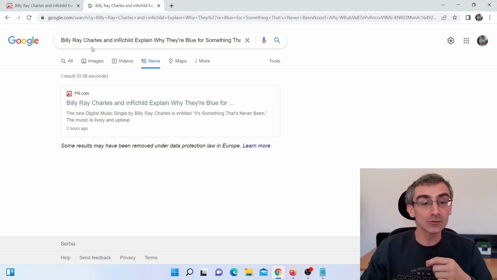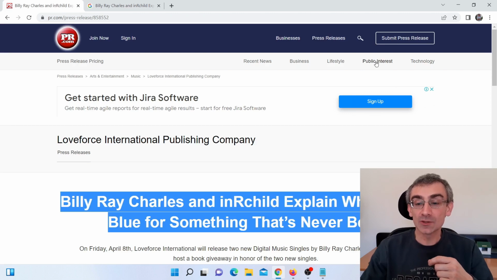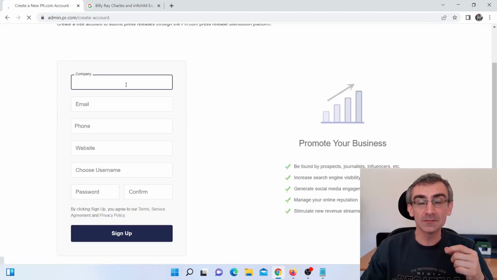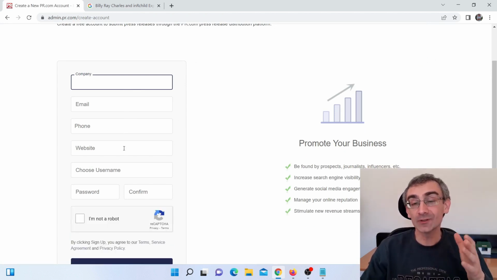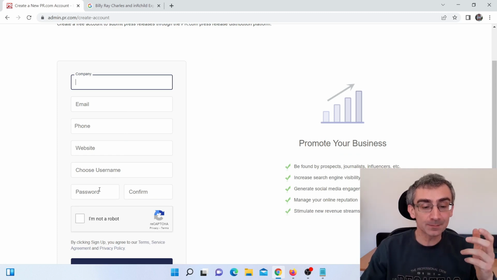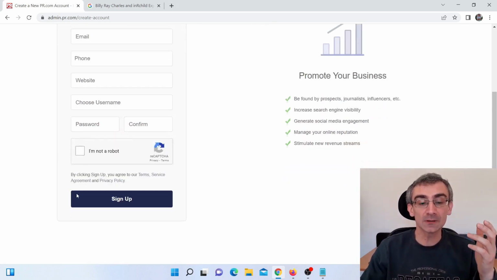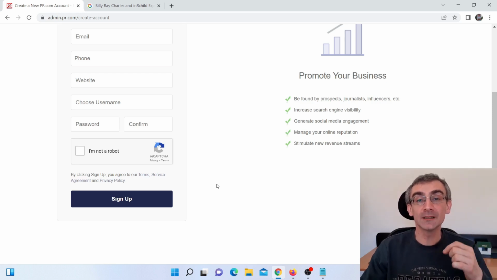So obviously, first thing you need to do, you need to register. So just click here on join now and you will need to add the company name. You can just add any name you want. Email, phone, website, you need to have a website. Choose username, password, confirm you are not a robot. Click here, sign up, confirm your email, and that's it. You will be registered on PR.com.